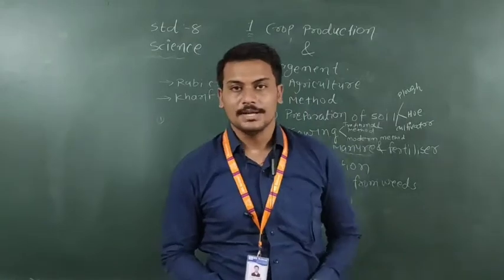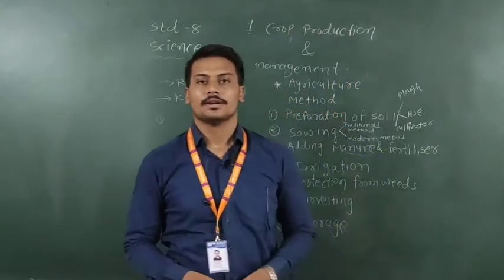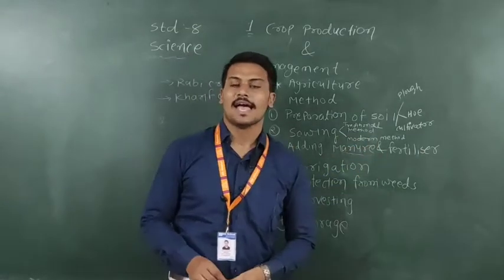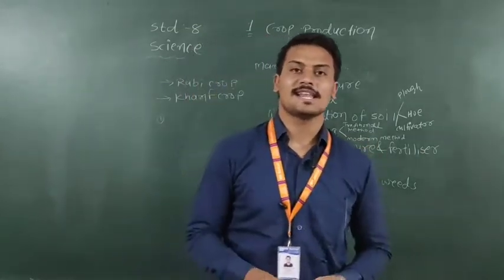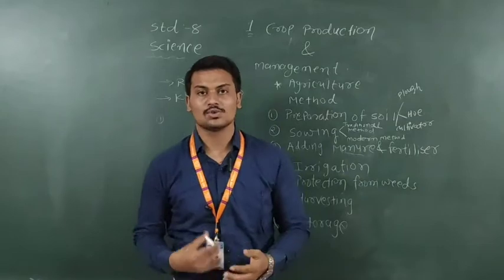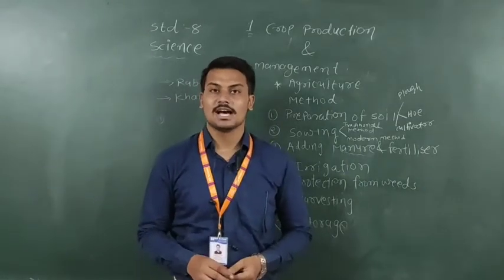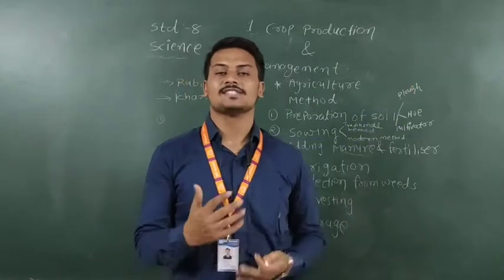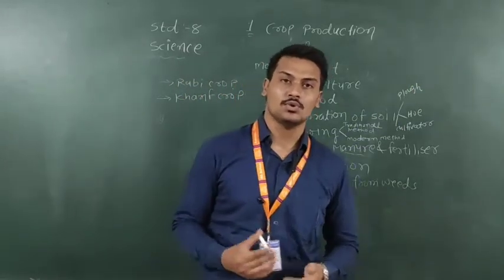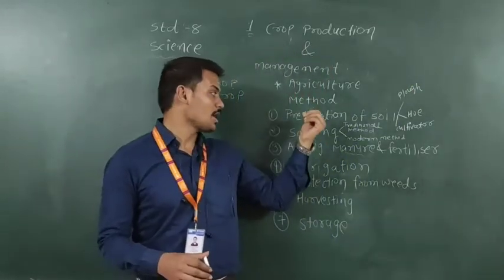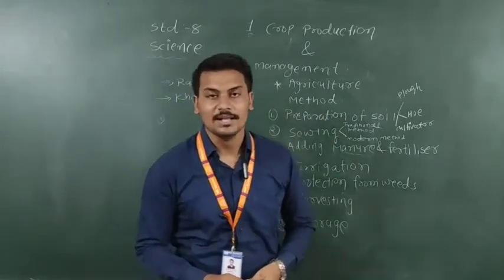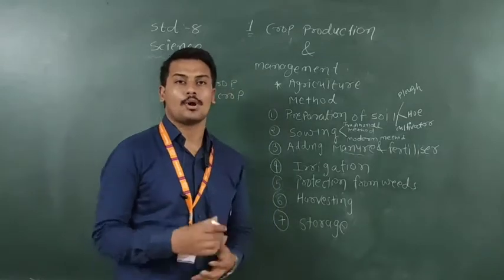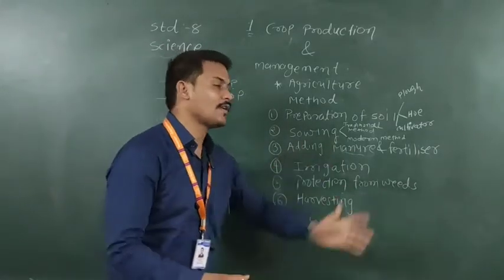Today we will start our next topic, that is adding manure and fertilizer. As we saw in the previous lecture, how the soil is prepared, which tools farmers used in the past, as well as the modern different tools we use for preparation of soil. For sowing we use a seed drill. Now the next step of crop production is adding manure and fertilizer.